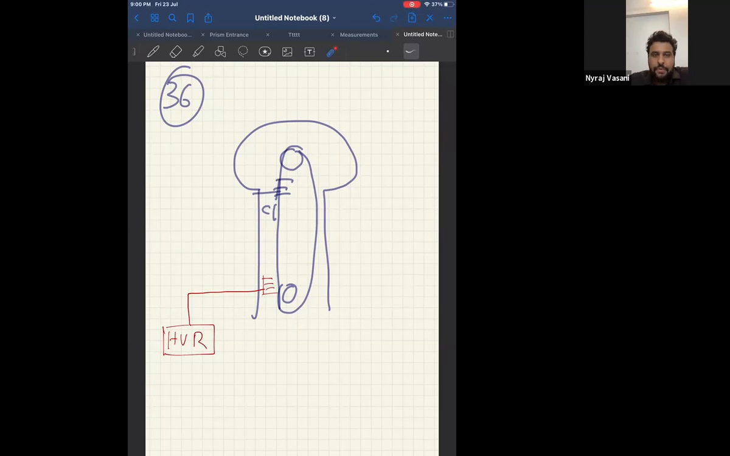Easy. Now, can you read this at home, the Van de Graaff generator topic?